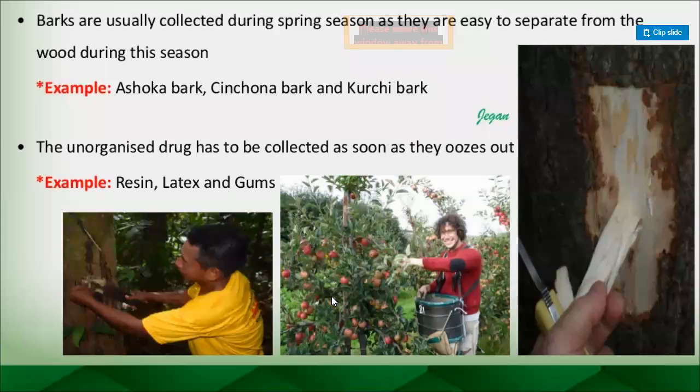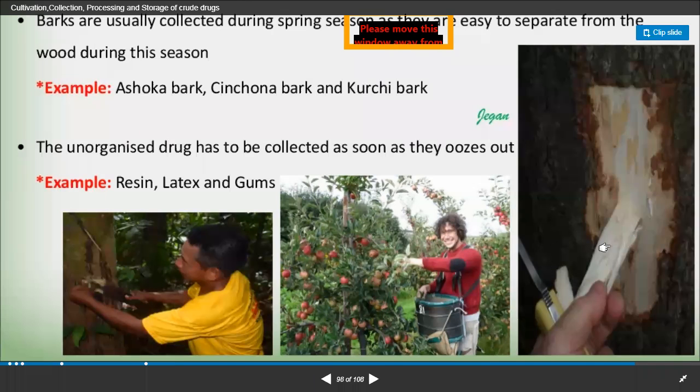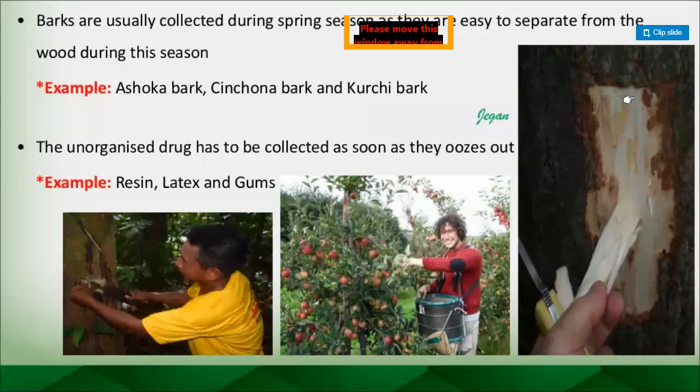Here you can see the example of bark. Bark are usually collected during spring season, as they are easy to separate from the wood during this season, right? So here you can see how they are collecting the bark. They have detached from the wood, because there will be the cambium cells, right?